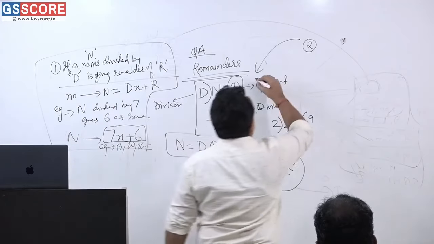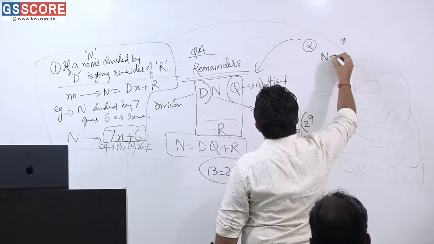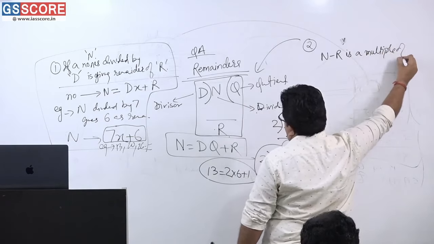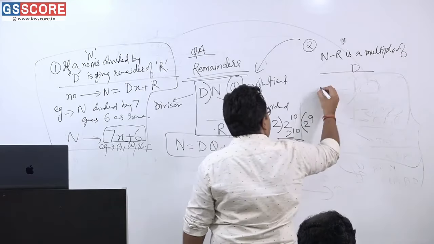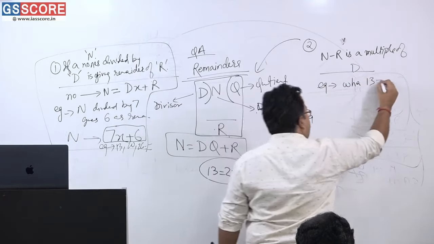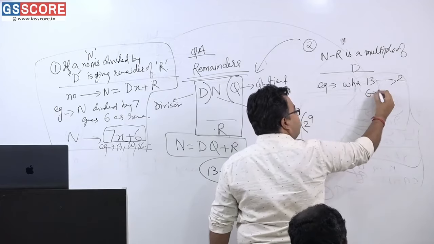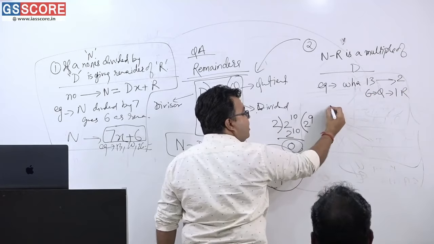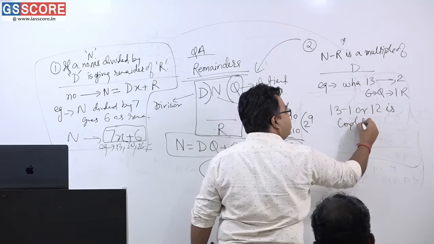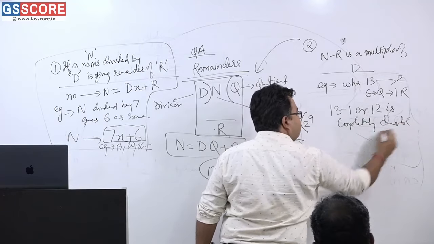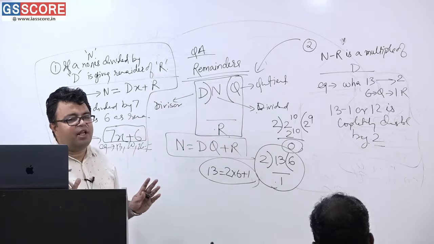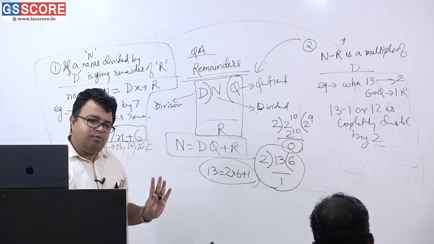So we can write that in this very scenario, n minus r is a multiple of D. Getting? For example, 13 divided by 2 gives 6 as quotient and 1 as remainder. So we can tell that 13 minus 1, or 12, is completely divisible by 2, that is the divisor. Am I correct or not? It is a very simple scenario. Two scenarios, very simple, I have just told you here.